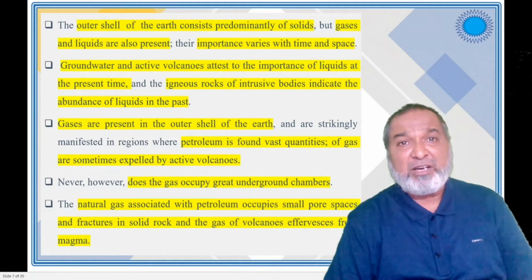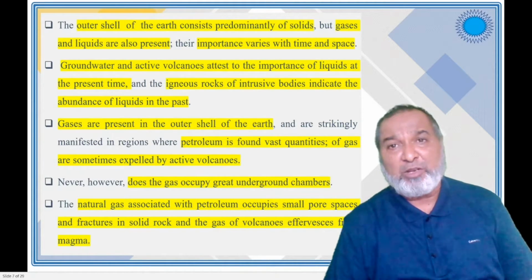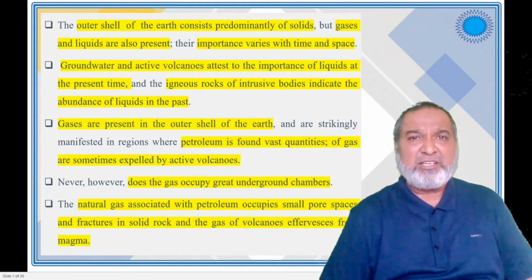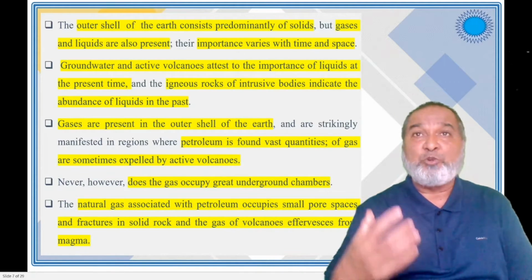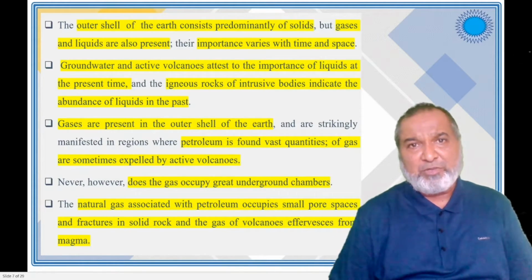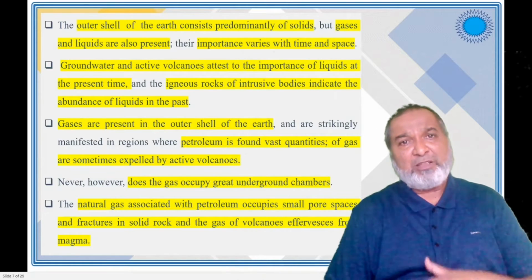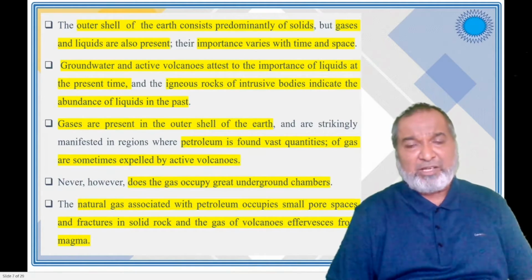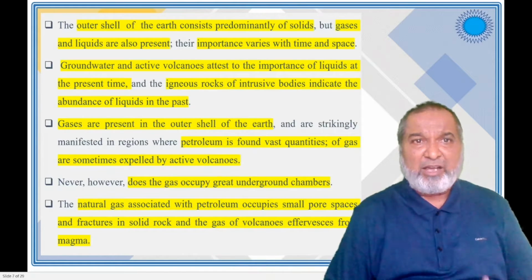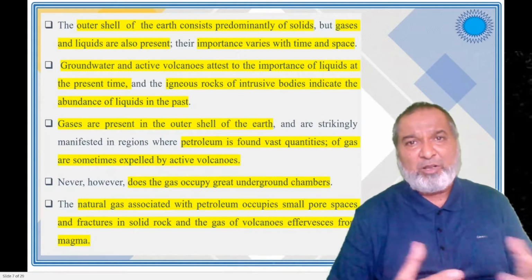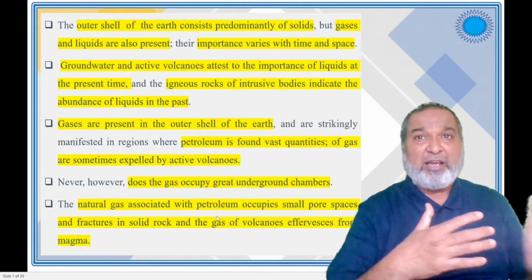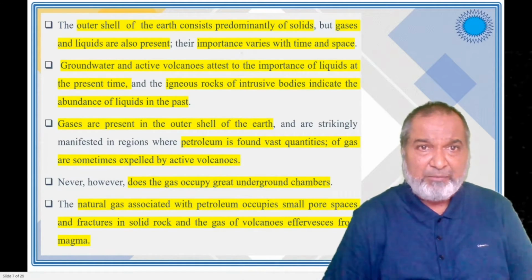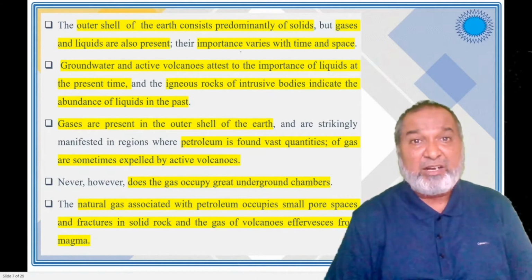The outer shell of the earth consists predominantly of solids. The crust is made up of solids, but gases and liquids are also present. The rocks are there, water is also there, and gases are also present. All three are very important in time and space, and for life all three are required.